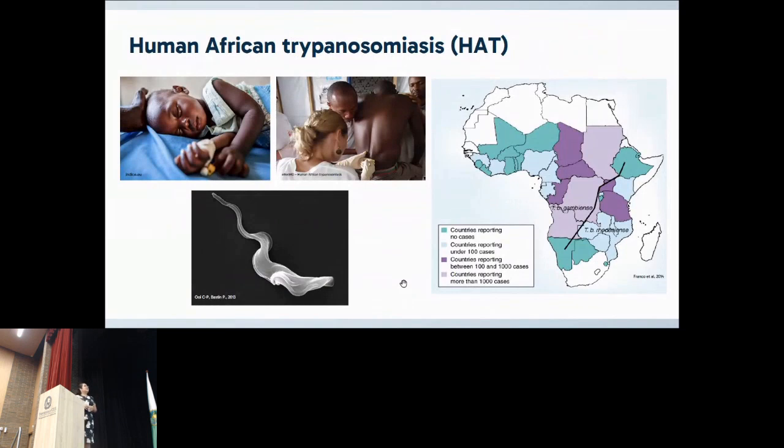This disease is a neglected tropical disease causing disruption of the sleeping patterns, as we can see here. About diagnosing, it's from serological tests to lumbar punctures, as we can see here.